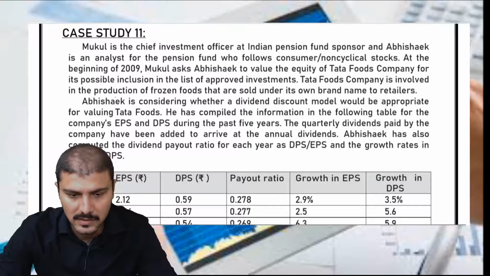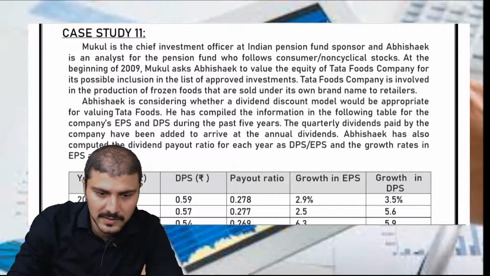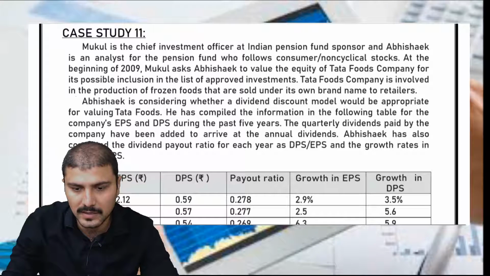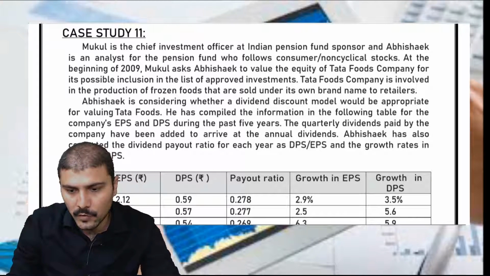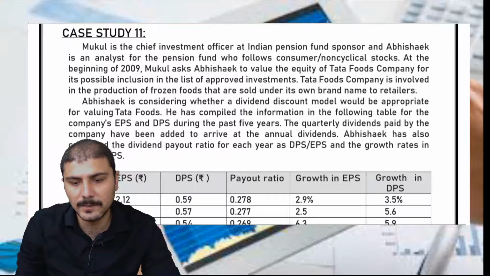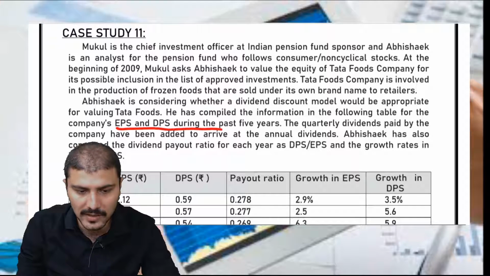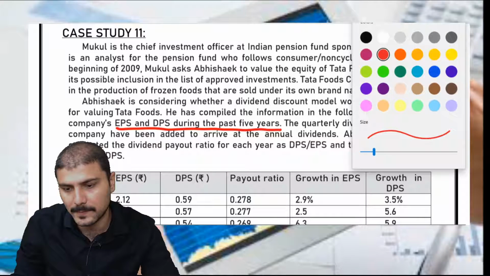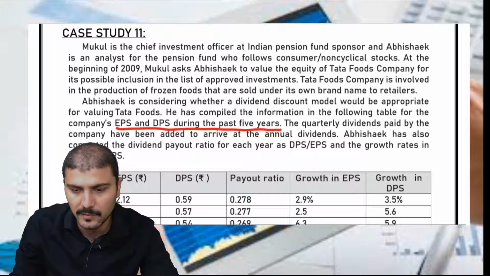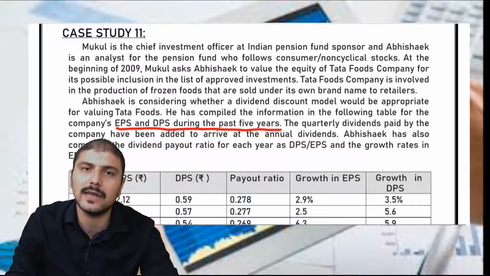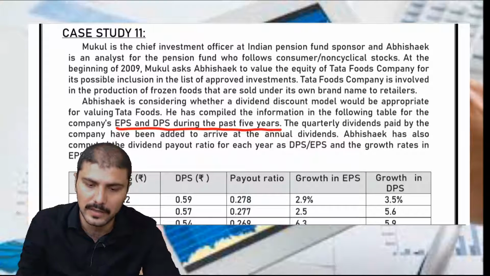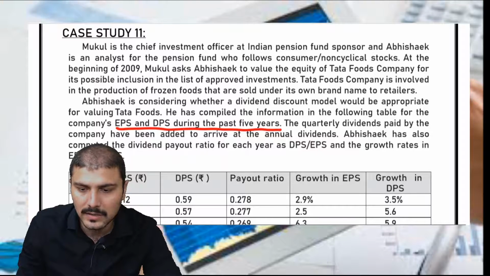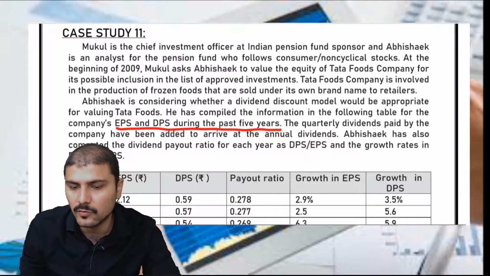This is the information regarding Abhishek, who is considering whether a dividend discount model would be appropriate for valuing Tata Foods. He has compiled the information, the EPS and DPS of the past 5 years. For my calculation, the past year data is not relevant, but future year data is relevant, that is what an investor is going to get if he purchases. The quarterly dividend paid by the company has been added to arrive at the annual dividend.